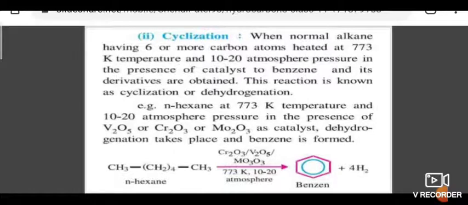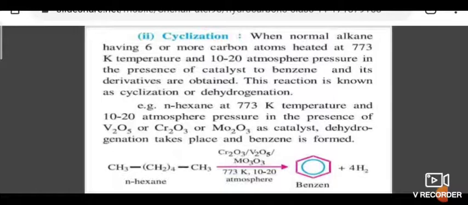Here is cyclization. When a normal alkane having 6 or more carbon atoms is heated at 773 Kelvin in the presence of a catalyst, benzene and its derivatives are obtained. This reaction is known as cyclization or dehydrogenation.